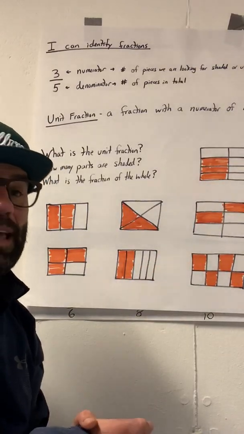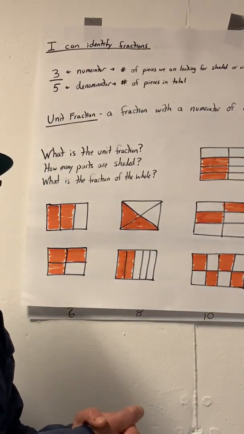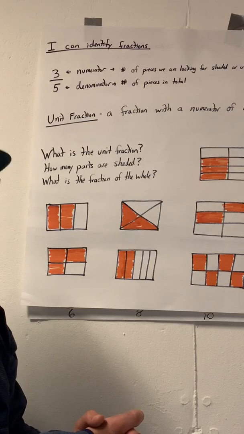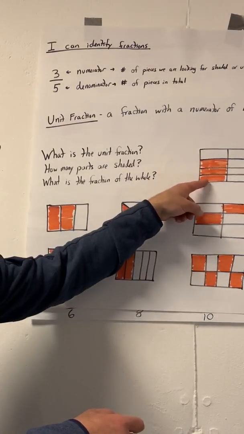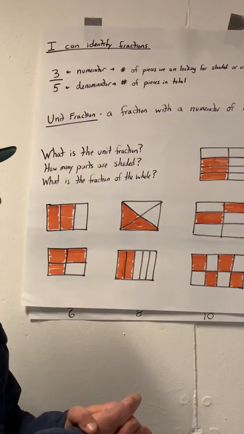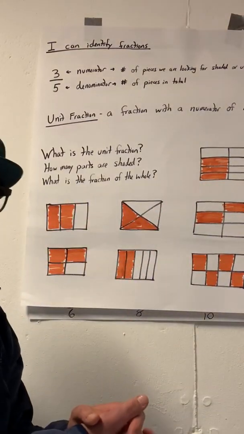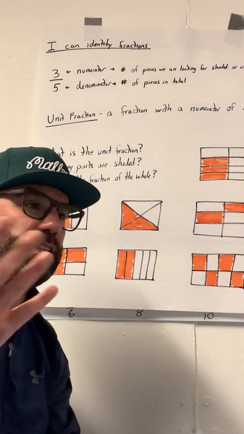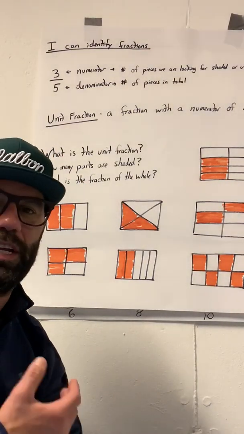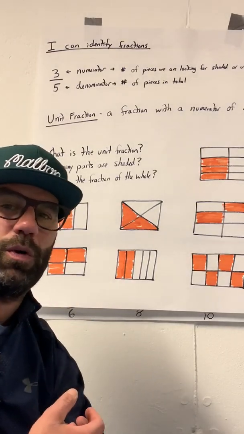This one, 1, 2, 3, 4, 5, 6, 7, 8 pieces. So we'll call them eighths. The unit fraction would be 1/8. How many shaded? 3. And what is the fraction of the whole? 3/8. Nice. And talk to the TV. Talk to your whatever screen, your phone or computer, whatever you're watching this on.